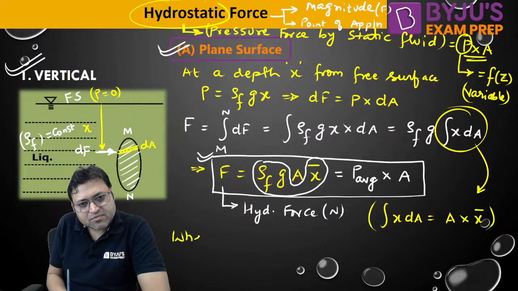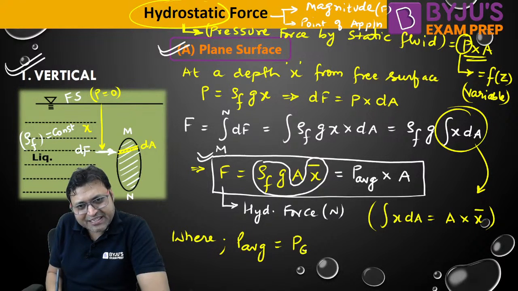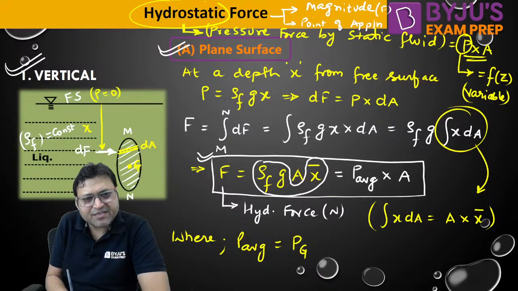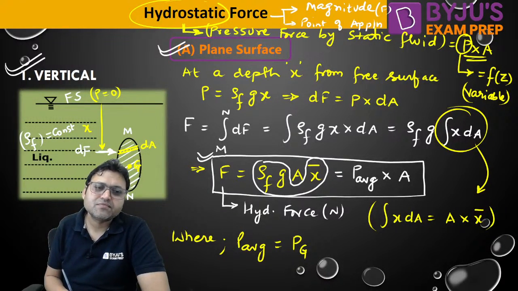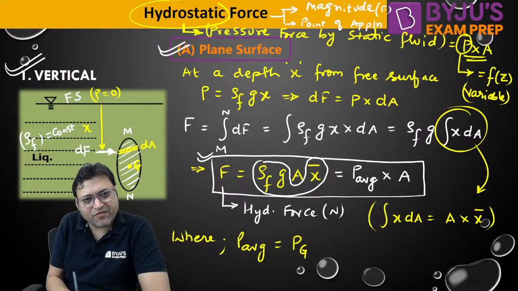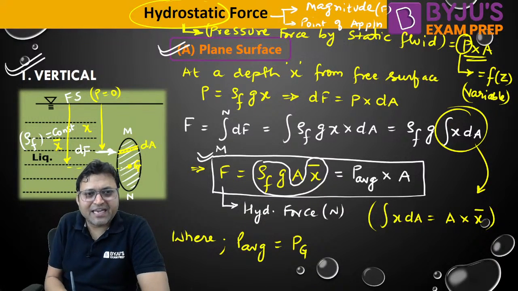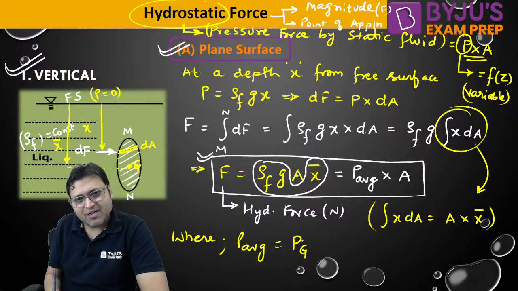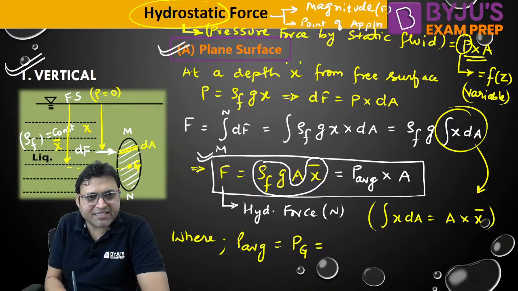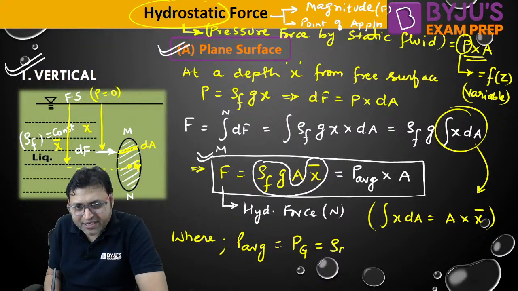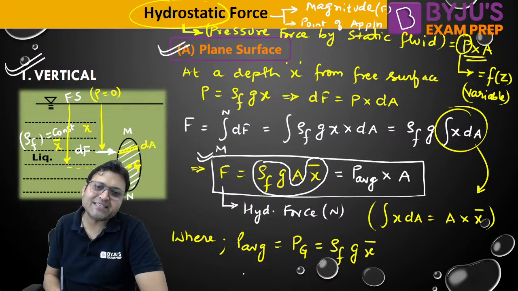where P average is equal to the pressure which is developed at the center of gravity of the plane surface. Let me call this G. This is G, the center of gravity, and this distance is known as x bar. The depth of the centroid of the plane surface from the free surface is called x bar. So average pressure is the pressure which is developed at the centroid of the plane surface, which is rho into g into x bar.